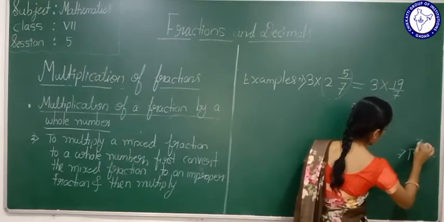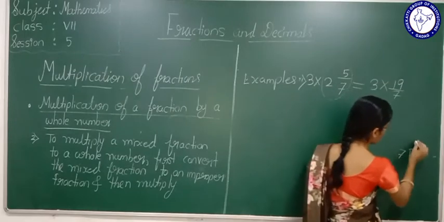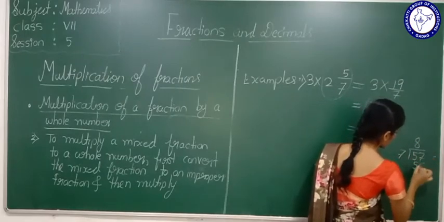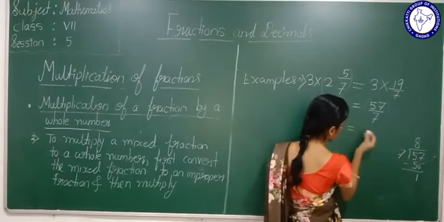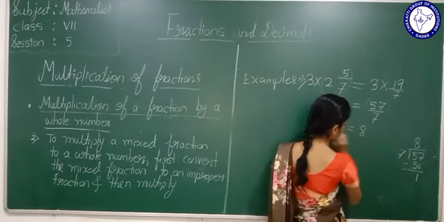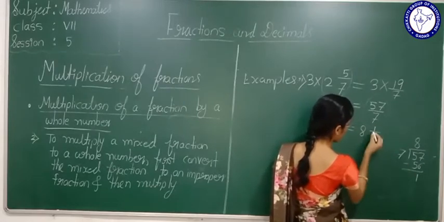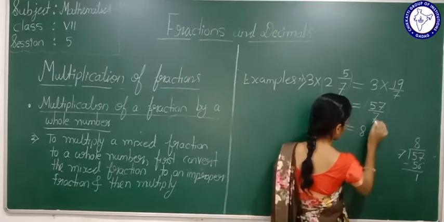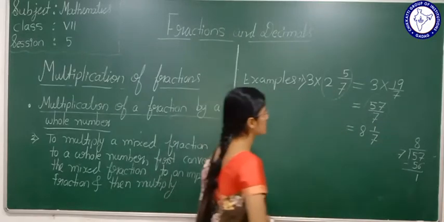7 sevens are 49. It will be so small, right? 7 eights are 56. 57 minus 56 is 1. Now how to write here? Quotient. Upside we are writing remainder by denominator, that is 8 integer 1 by 7.